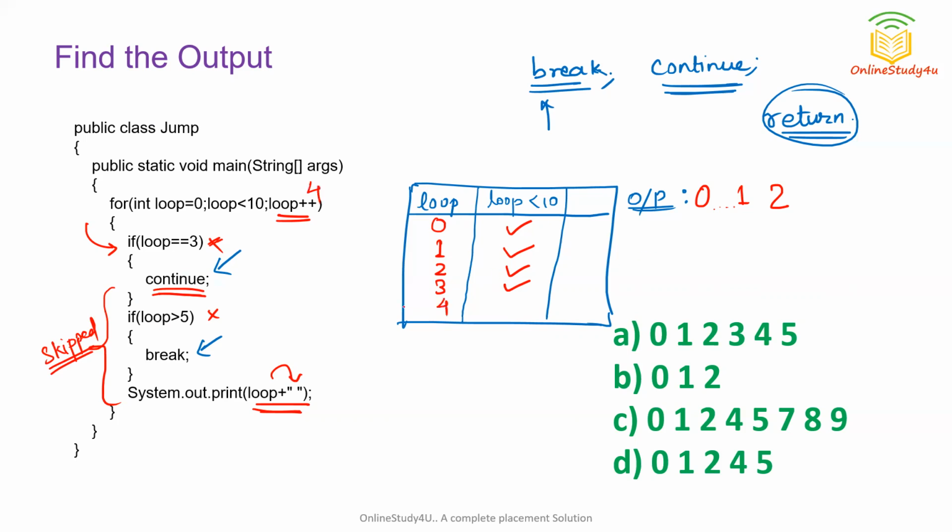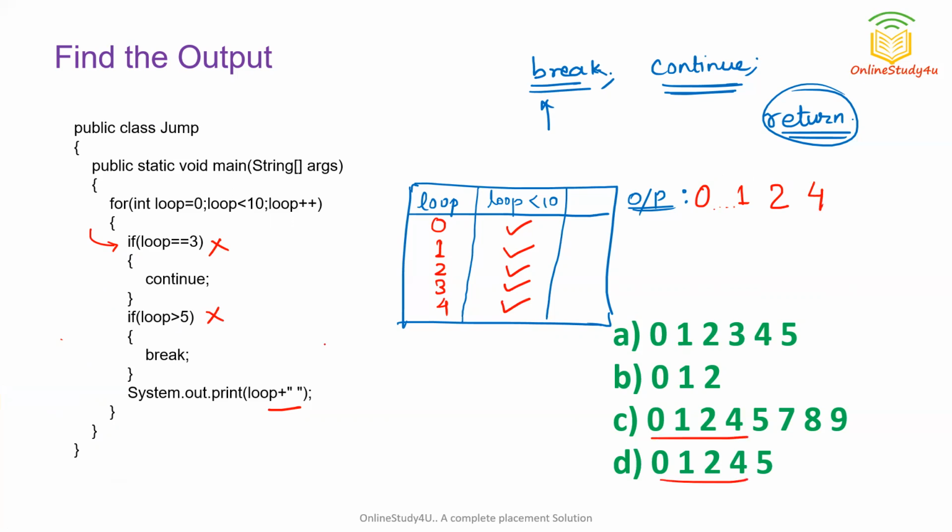Loop will become 4 and is this value less than 10? Yes, the condition is true. Now control will come here. Is 4 equal to 3? No, this is false. Is 4 greater than 5? This is also false. So we will print the value. Now I think you can get an idea. We are having 1 to 4 here, and here also. So let us see the next iterations.